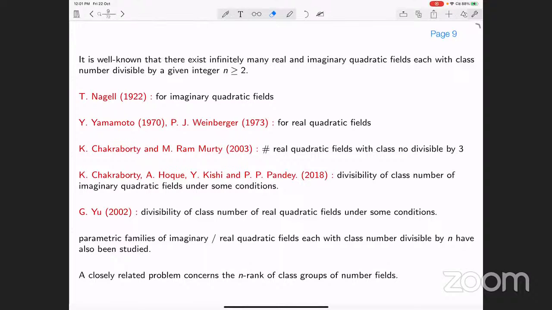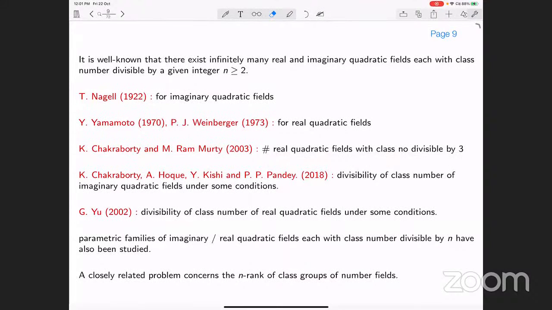Nagel has studied, for imaginary quadratic fields, the divisibility of class number by n. Yamamoto and Weinberger for real quadratic fields. Kalyan Chakravarti and Ramurthy have studied real quadratic fields with class number divisible by 3.